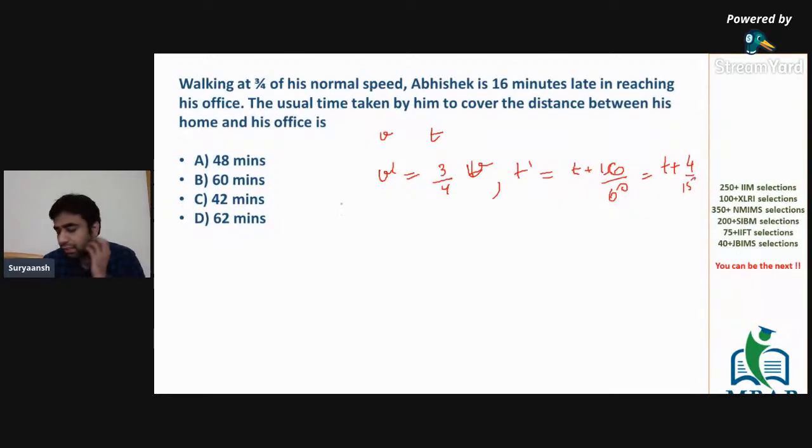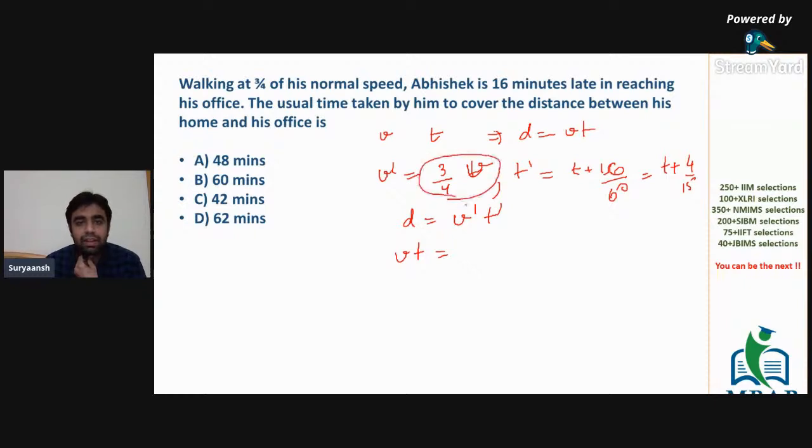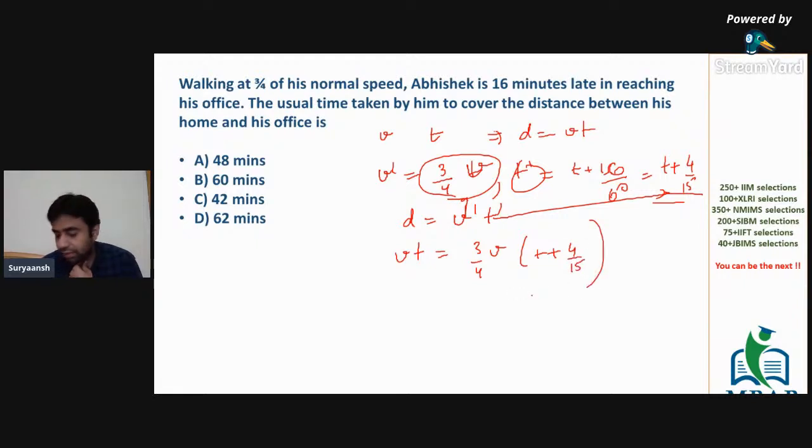Now he covers the same distance every day. Earlier, the distance is d, which is v into t. And in the same way, the distance here is again v dash into t dash. So v into t equals v dash, which is 3 by 4 v, into t dash, which is t plus 4 by 15. That's the new speed and new time.